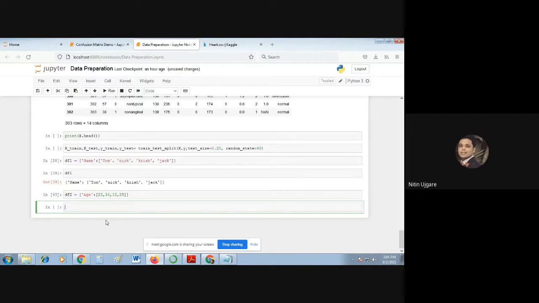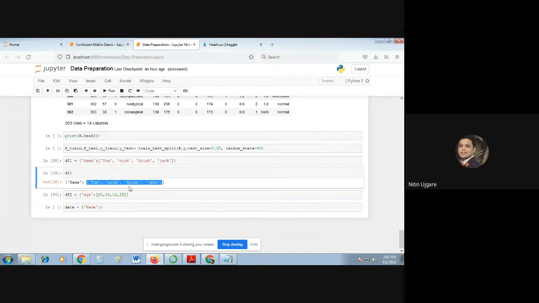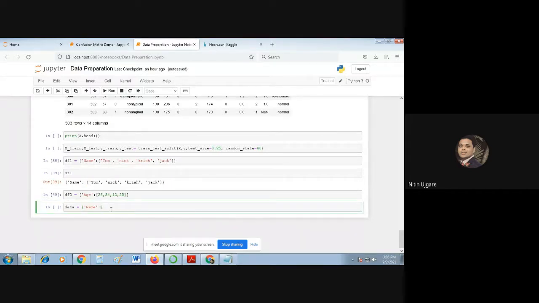Now, can we create a single data frame instead of creating 2 data frames? Yes. Instead of creating 2 frames, we can create a single frame for these 2 different columns, name and age. So it will be created as data is equal to, in single quotes, 'name', colon. I'll just simply copy this value. And directly write df1 and comma df2 also, no? Yeah, you can do that also, no problem.